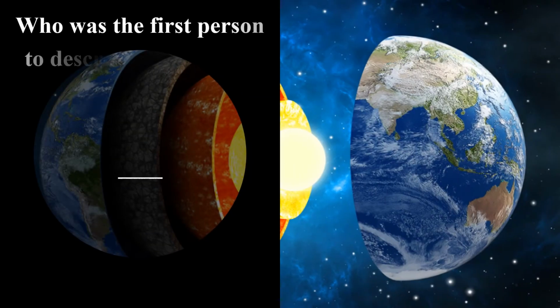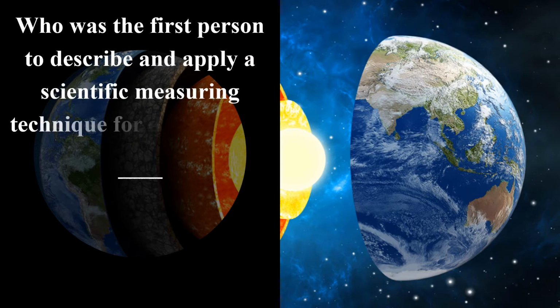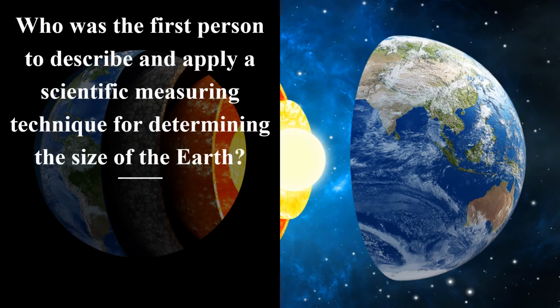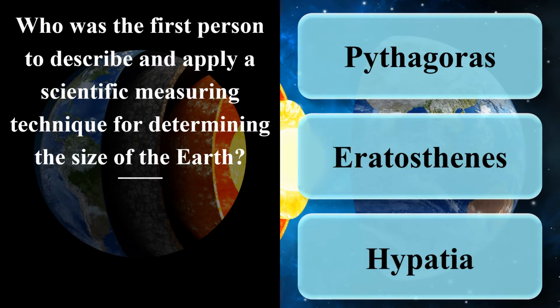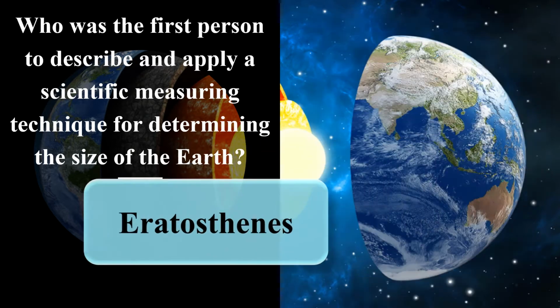Who was the first person to describe and apply a scientific measuring technique for determining the size of the Earth? Pythagoras. Eratosthenes. Hypatia. Eratosthenes.